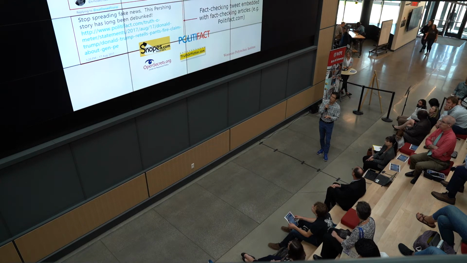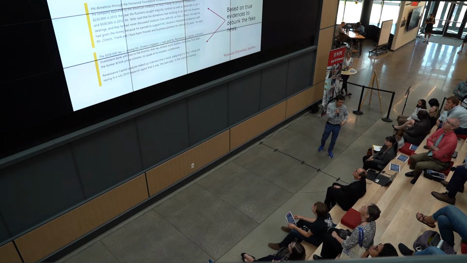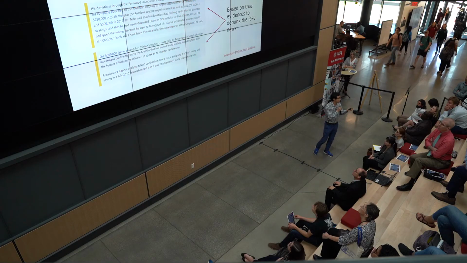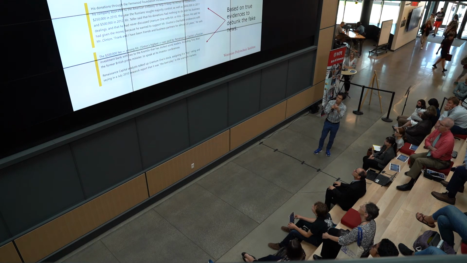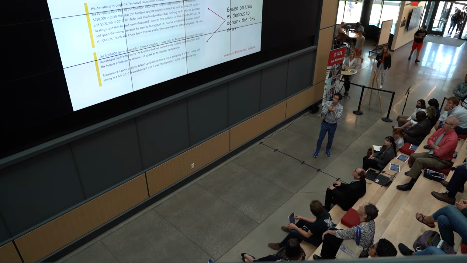Another group of users involved in the fact-checking process is journalists. When someone posts a claim like this, journalists try to look up online resources and identify evidence, and then based on the evidence, they fact-check. So can we help the process and minimize their effort? For example, we can access open domain knowledge such as Wikipedia, automatically identify the relevant Wikipedia page and even further paragraphs, and then summarize and provide that summary to the journalist so that they can quickly verify the claim, whether it's true or not.